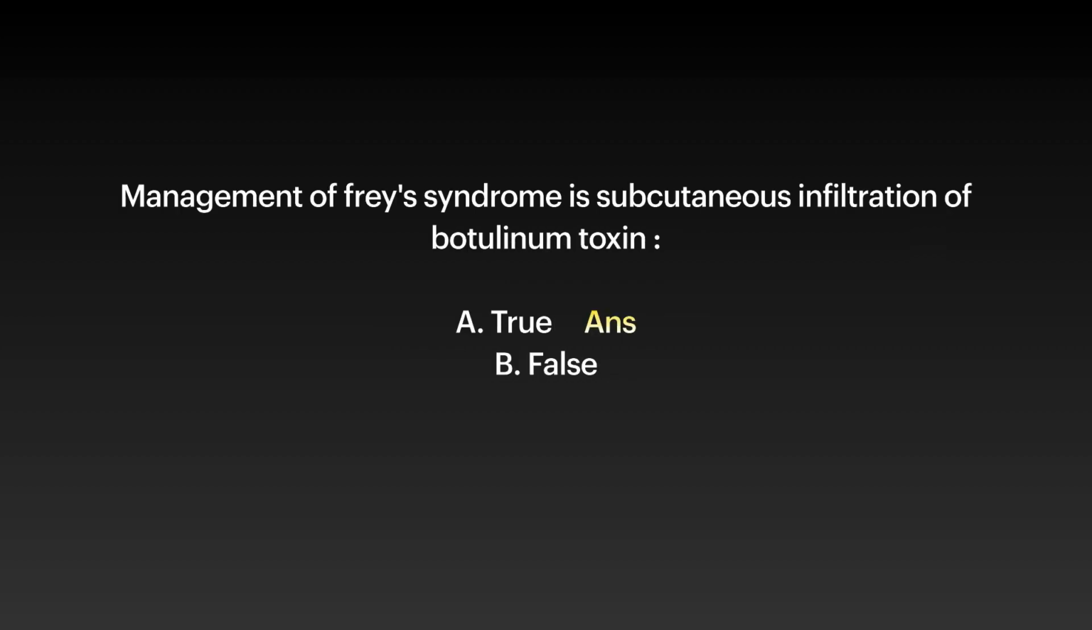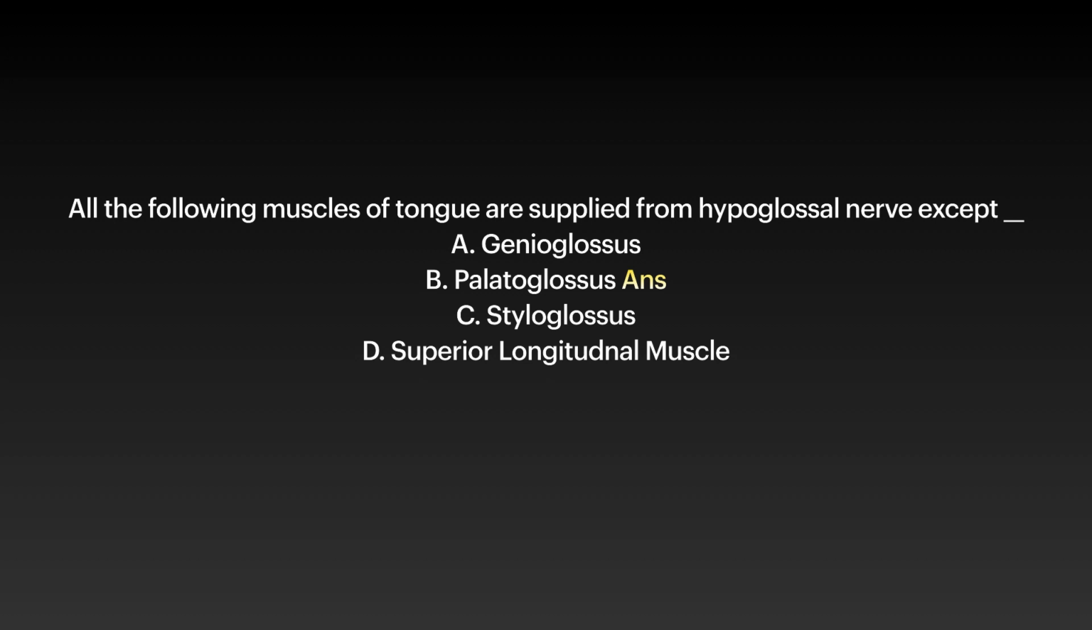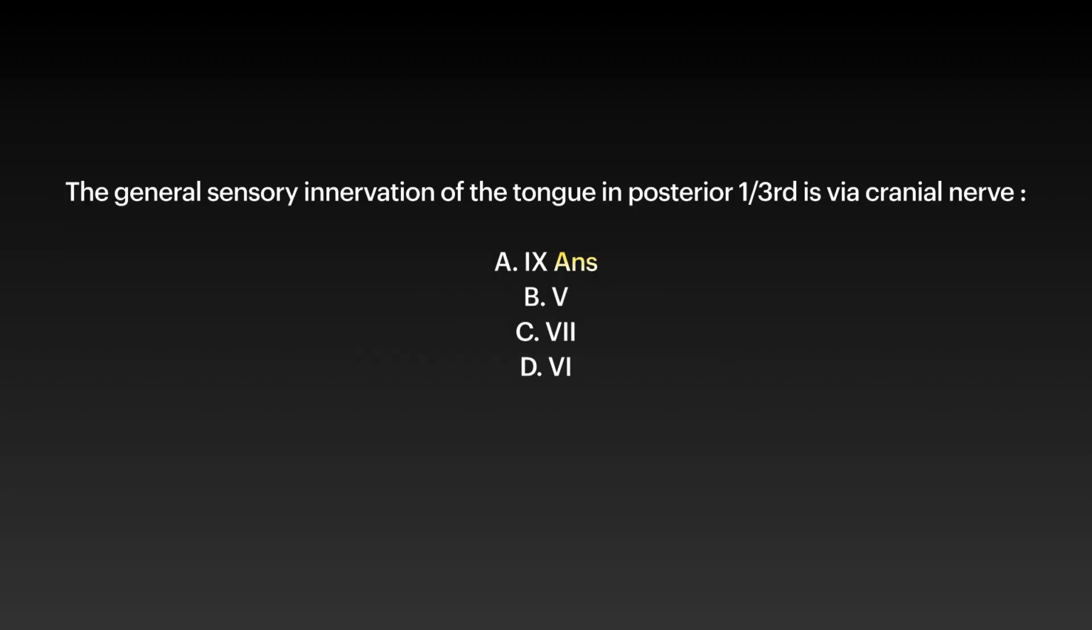Now the next is again a fact-based management question, and it is true that Frey syndrome management is by botulinum toxin. Now this is again something related to embryology. You must remember that all the tongue muscles develop from occipital myotomes, hence supplied by hypoglossal nerve, except palatoglossus. So this is very evident.